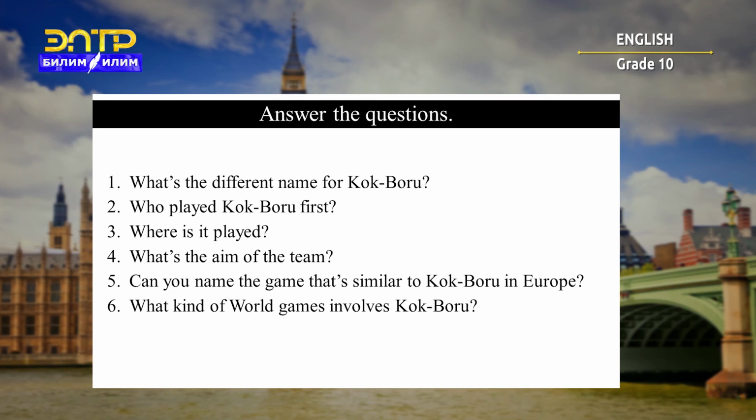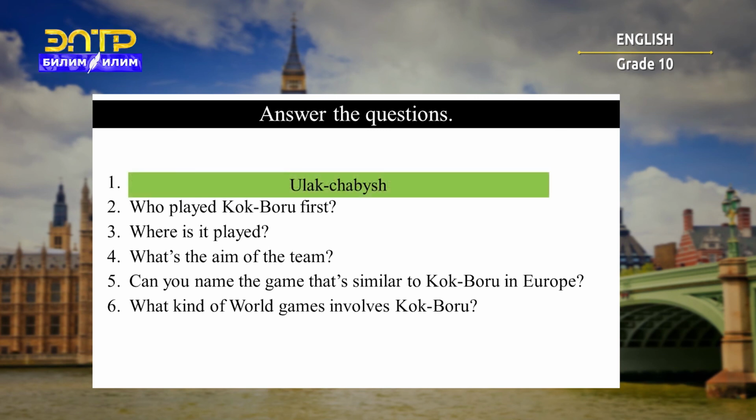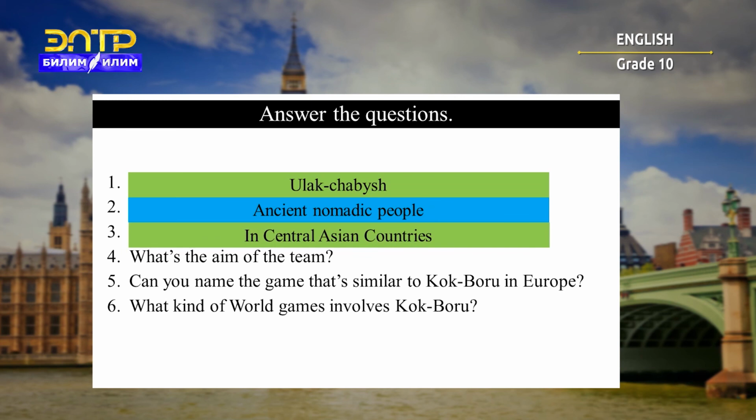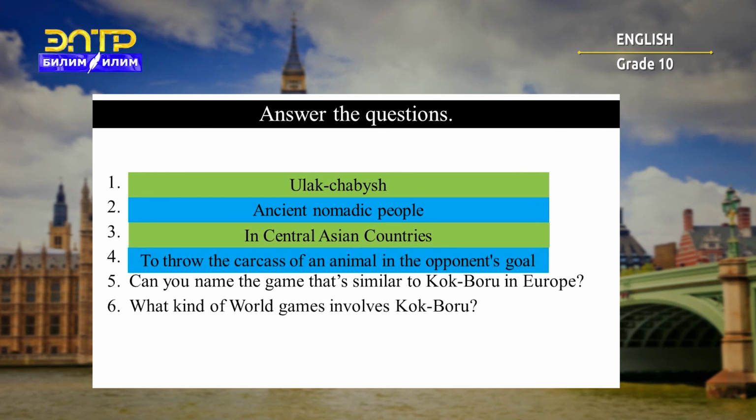Alright, answering the questions. Number 1. The different name for kukbaru is ulakchabush. 2. Who played kukbaru first? Ancient nomadic people. 3. Where is it played? In Central Asian countries. 4. What's the aim of the team? To throw the carcass of an animal in the opponent's goal.